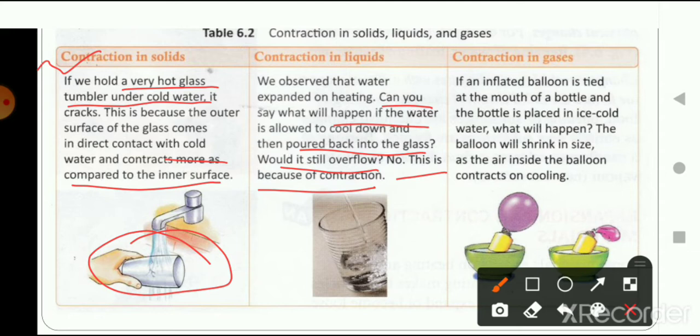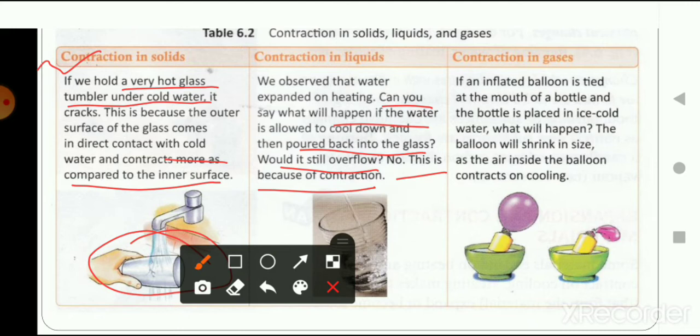Now let's talk about gas. Gas also shows the property of contraction and expansion. Let's talk about contraction of gases. If an inflated balloon is tied at the mouth of a bottle and the bottle is placed in ice cold water, what will happen? As you can see here, above the bottle there is a balloon which is inflated, and the bottle is put into the ice water. After some time we will see that the balloon will shrink, as the air inside the balloon will contract as it gets cooled.